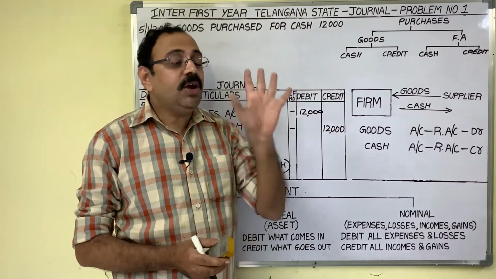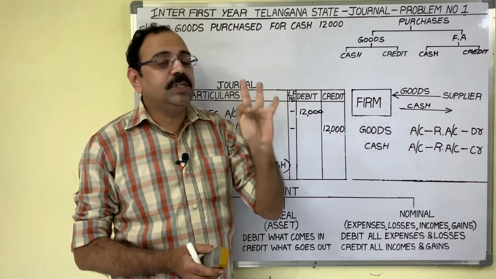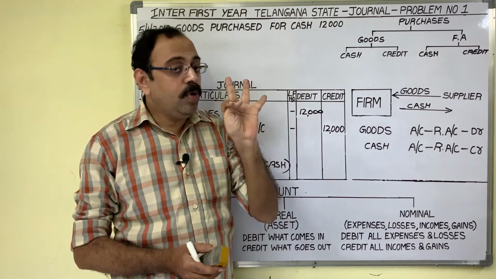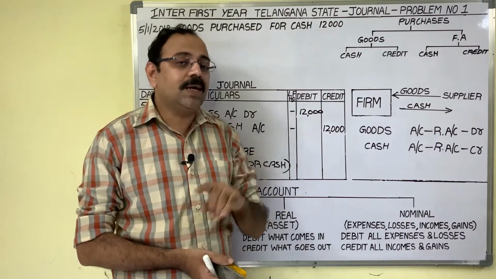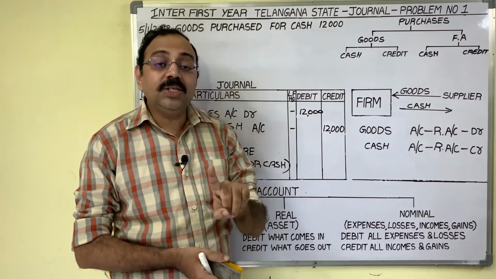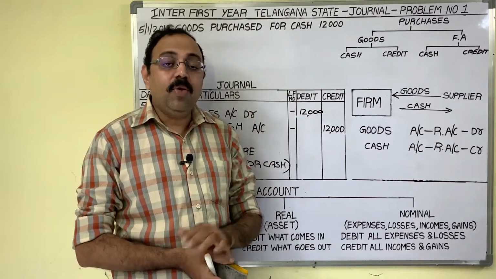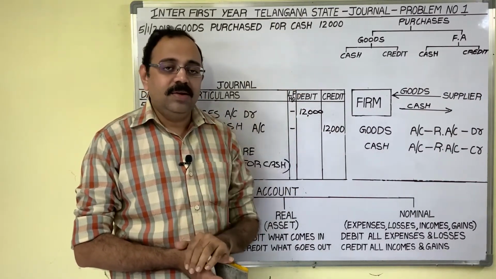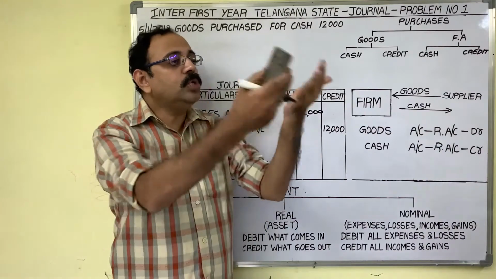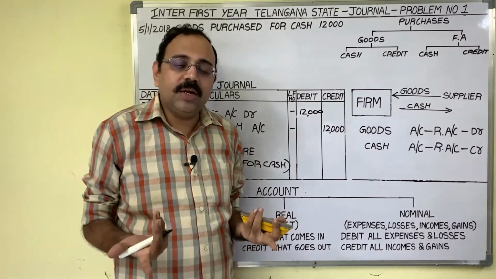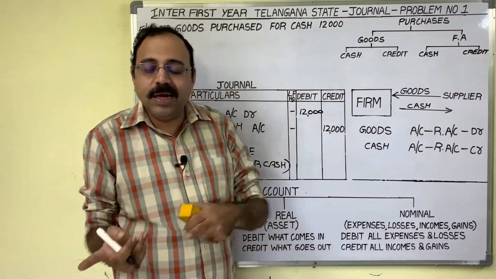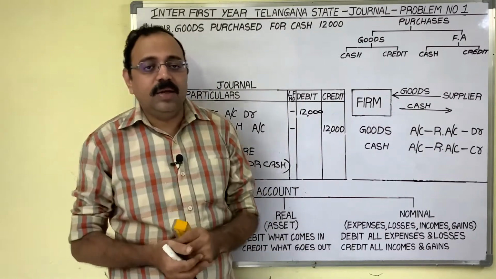And in case of sales and purchases, remember one more point: sales through check, purchases through check. We know about cash sale, credit sale. Suppose we sold goods to a customer and the customer has given a check to us. How to treat it? Cash sale or credit sale or check sale?